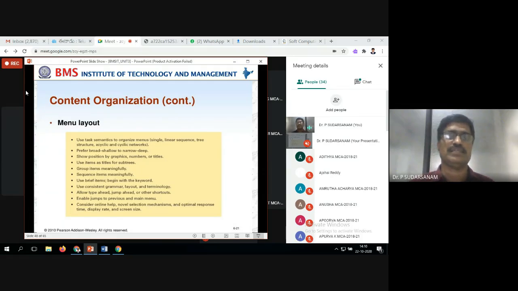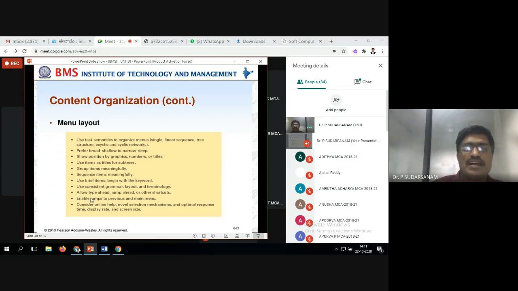Similarly here also, use brief items beginning with the keywords. So wherever you are writing the keyword specialization, write it there. So this menu is working for this. Some small instructions can also be given for the understanding of the end user.